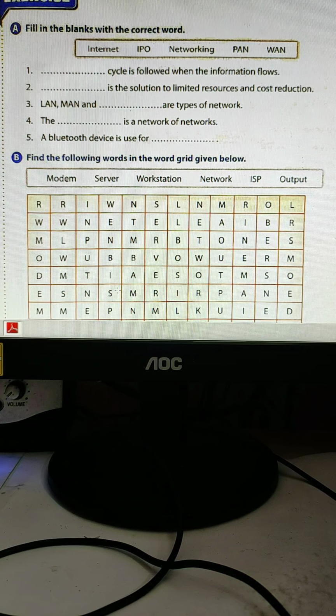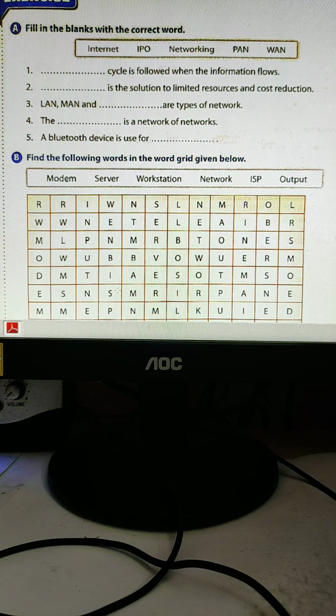I gave this task on Saturday. I said you need to solve it by yourself, because I explained many times in online classes and gave some work also. Finally, I have uploaded the exercise for you to solve. If you have done it at home, now you can check your answers.